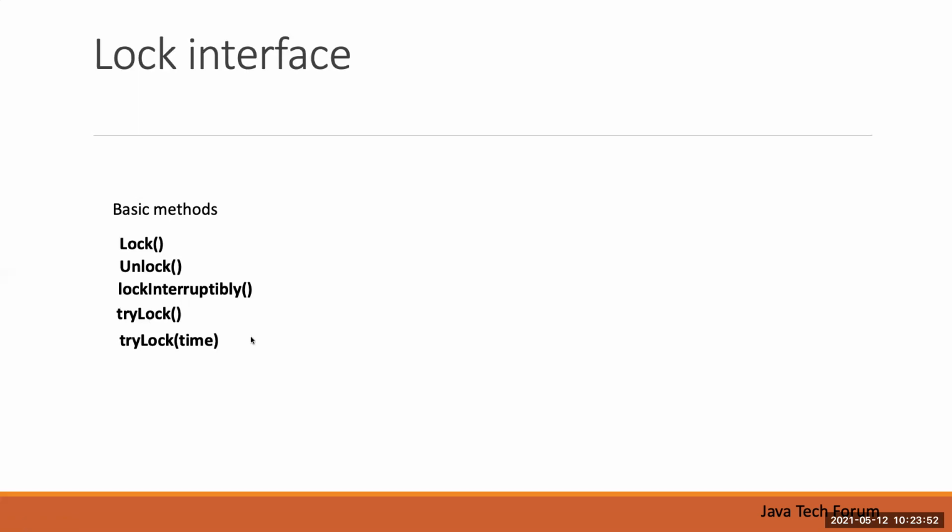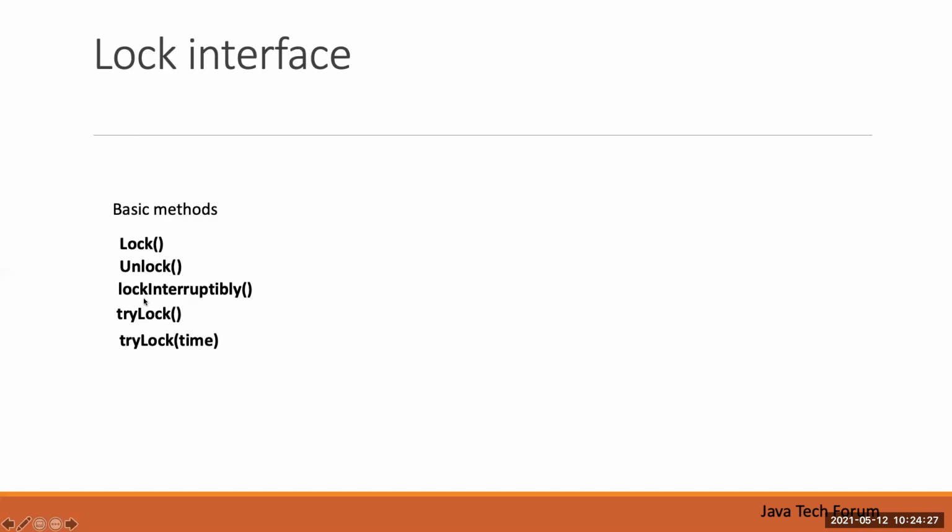The thread will not move to the blocked state, so it can try again after some time once the other processing is complete. We can also call tryLock with a timeout. If you call it with a timeout, it will wait for the specified time. If it does not get the lock within the time period, then it will come out.